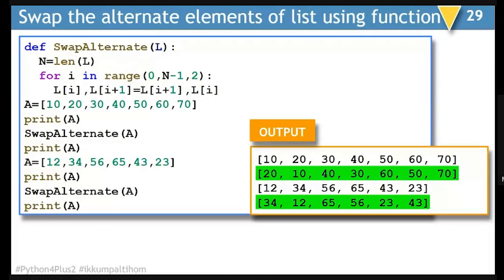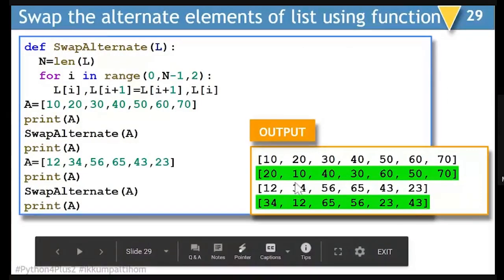This is another example which we have already done while doing list, where we are supposed to swap the adjacent elements of the list. You can see here the adjacent elements are swapped. So 10 and 20 became 20 and 10, 30 and 40 became 40 and 30, 50 and 60 became 60 and 50. As this is the last element and it cannot be swapped with another element, it will remain as it is. In the second list there is an even number of elements, so everything will be equally distributed: 12, 34 becomes 34, 12, and 56, 65 will become this, and 43, 23 will become this.